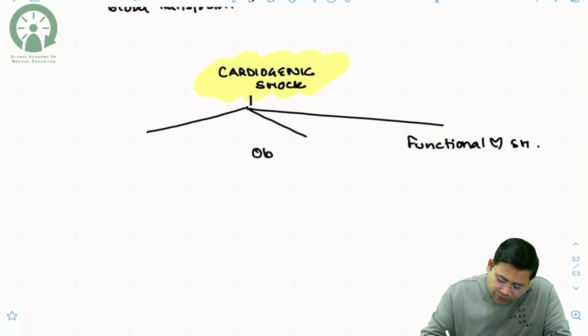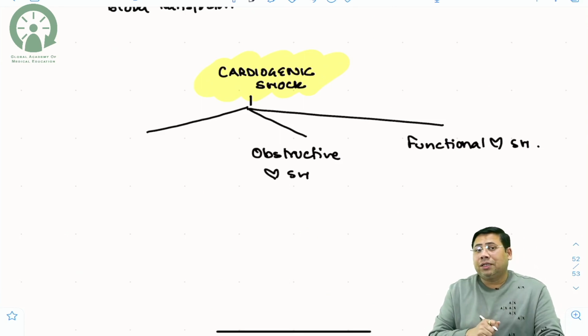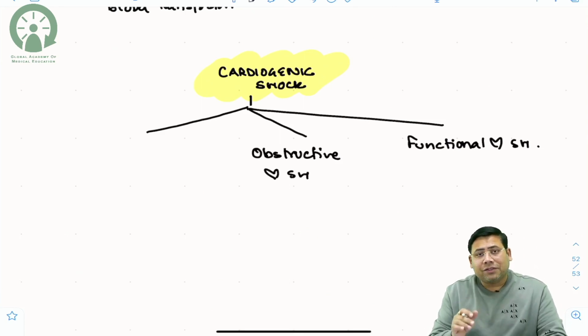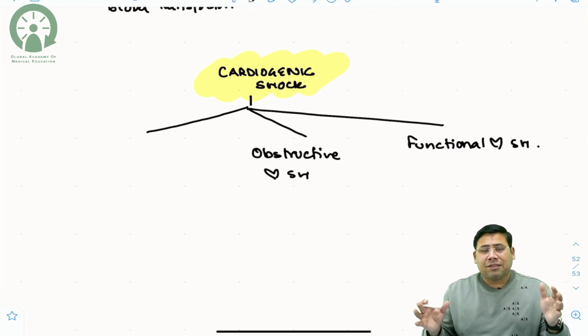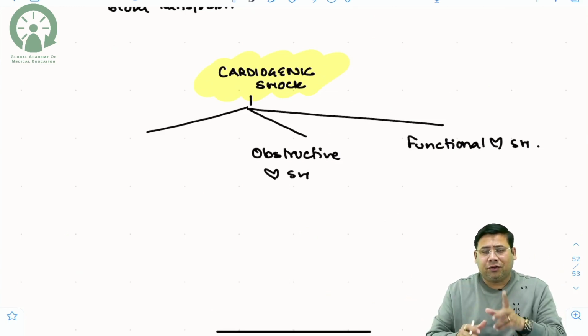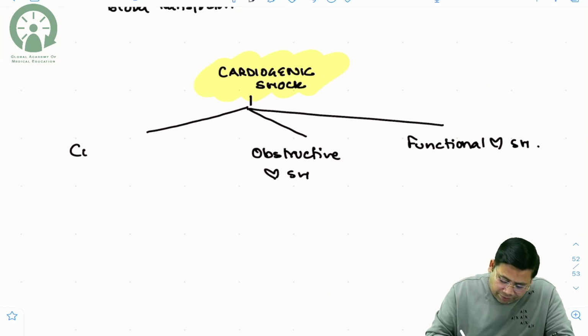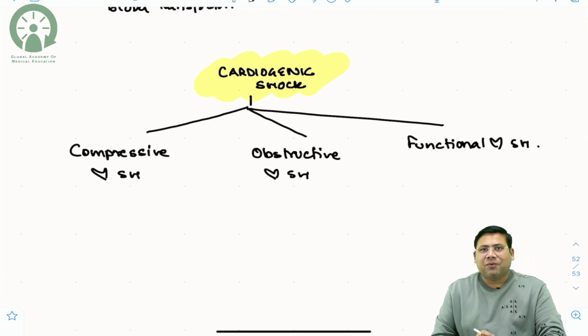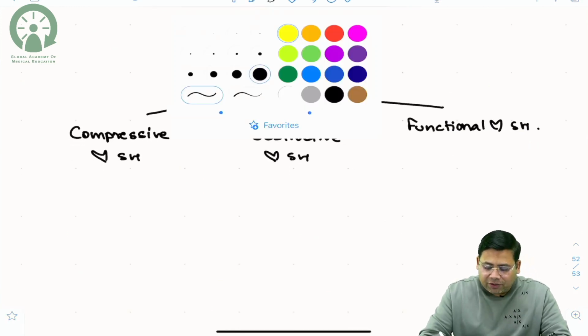So obstructive cardiogenic shock can be there. And sir, there could be a possibility that flow is there, functional capacity is there, but someone is giving an external pressure so that it will not work. And that is compressive cardiogenic shock. So there are three varieties: compressive cardiogenic shock, obstructive cardiogenic shock, and functional variety of cardiogenic shock.